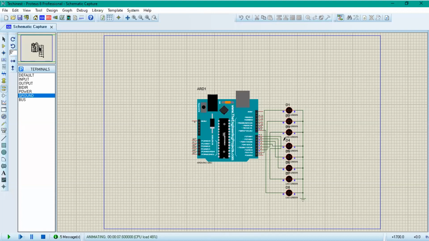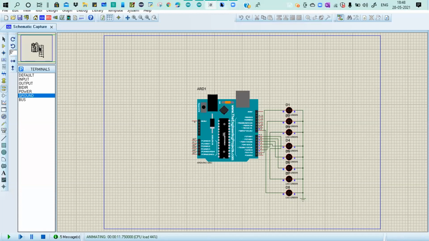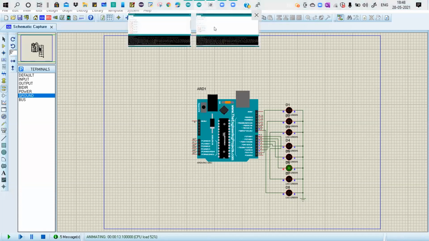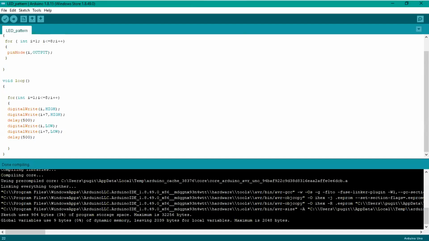Now it's working sequentially, sir, but two LEDs are not working. They are glowing only once. Okay, go back to your code. It is 1 and 8, then it will be 2 and 9. Your logic is not correct, beta.